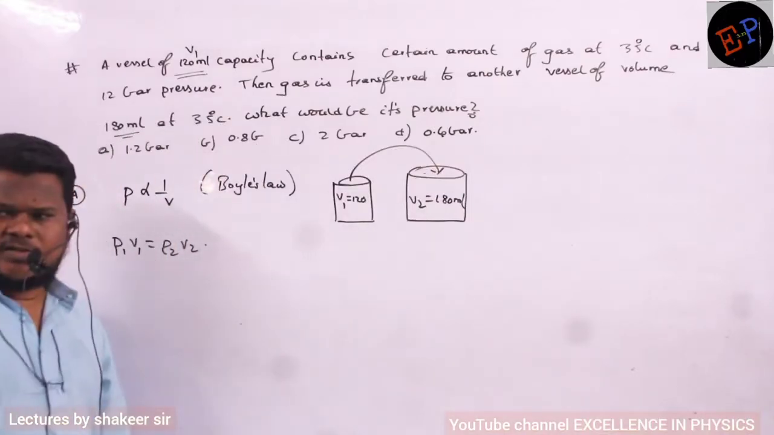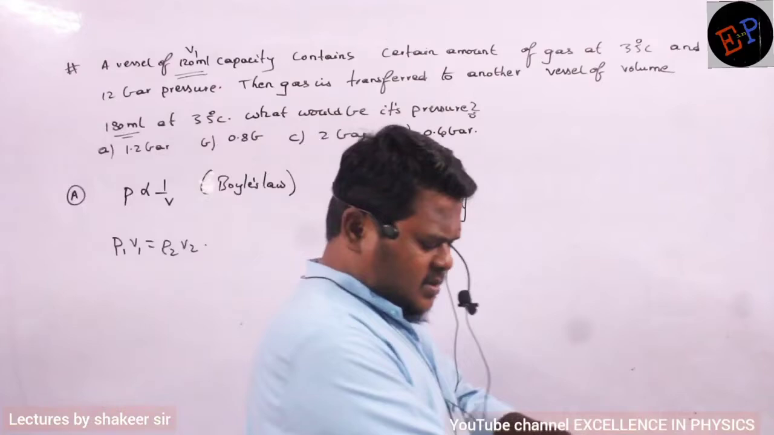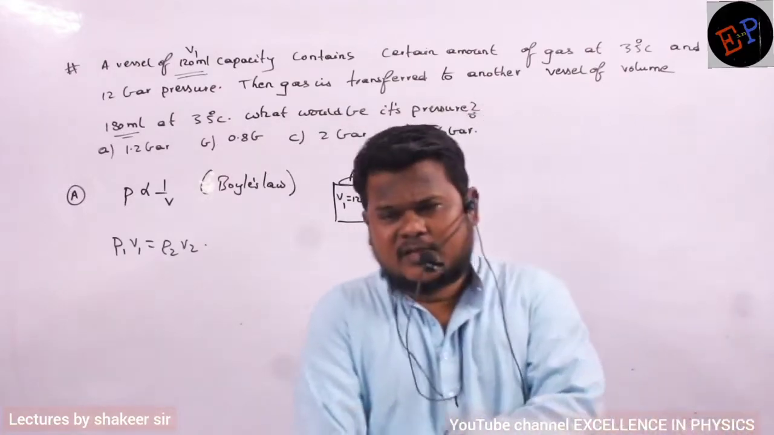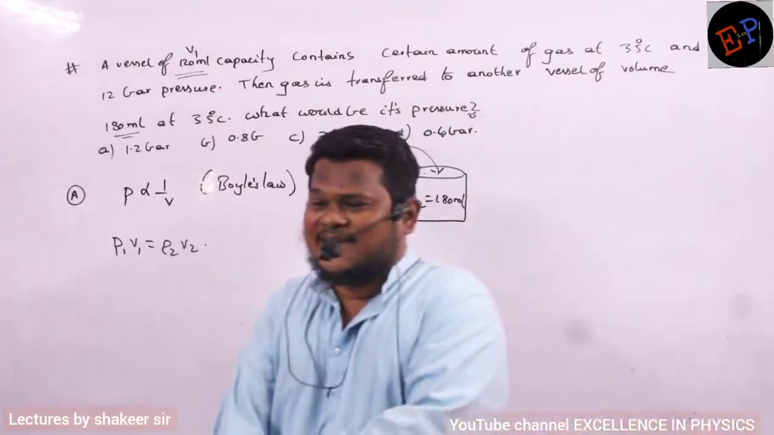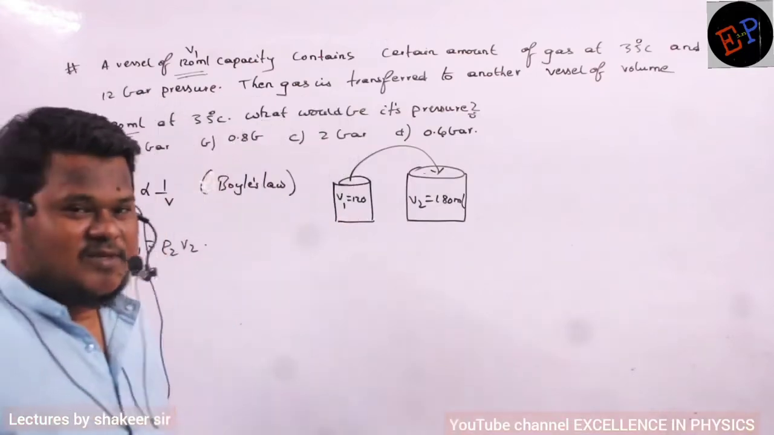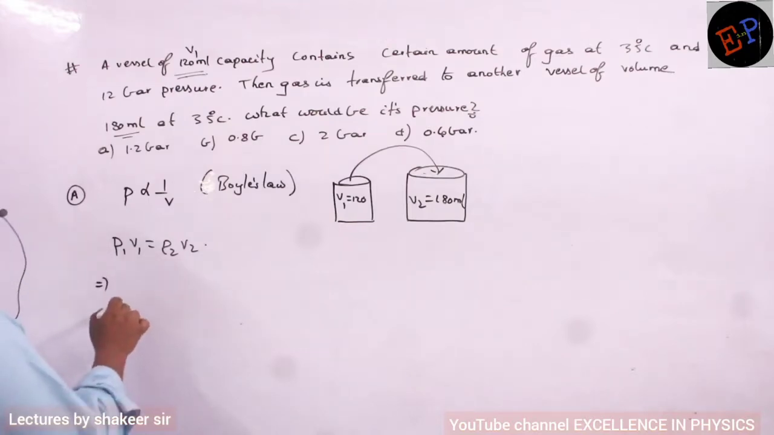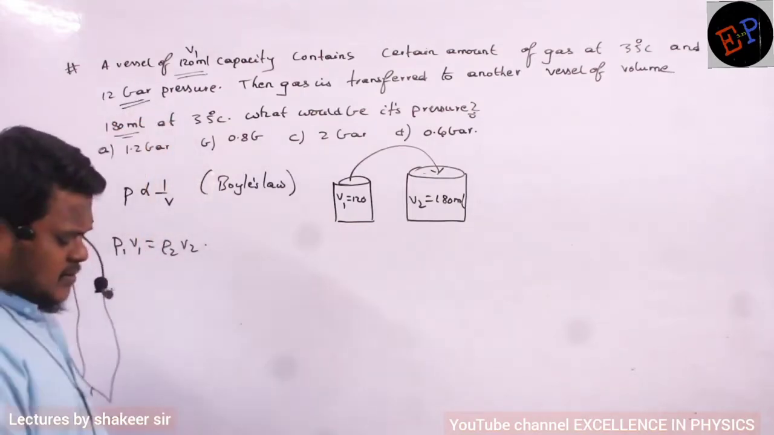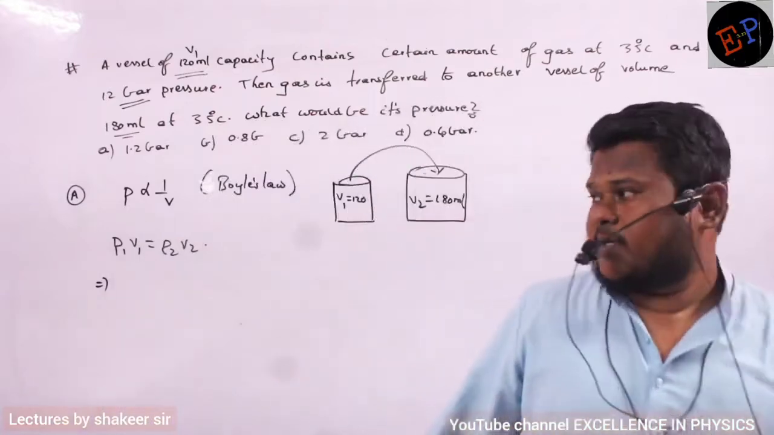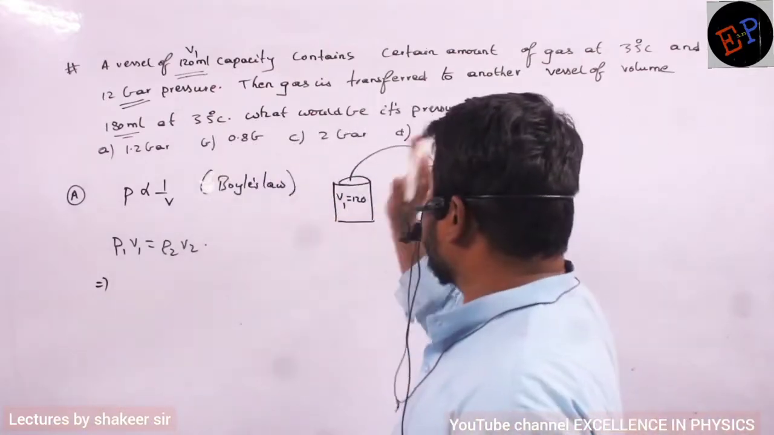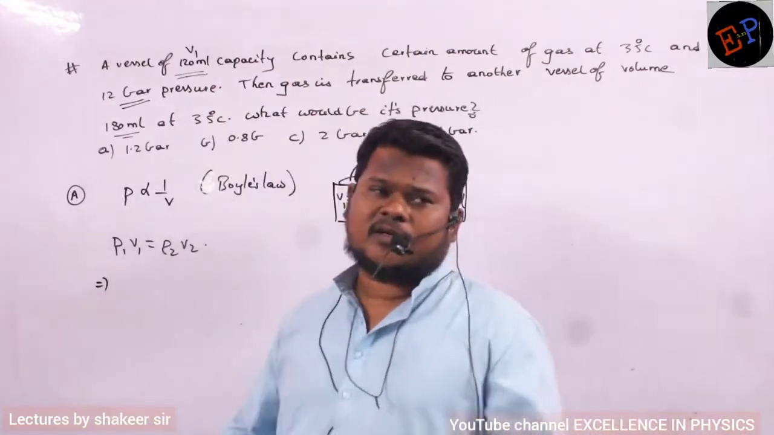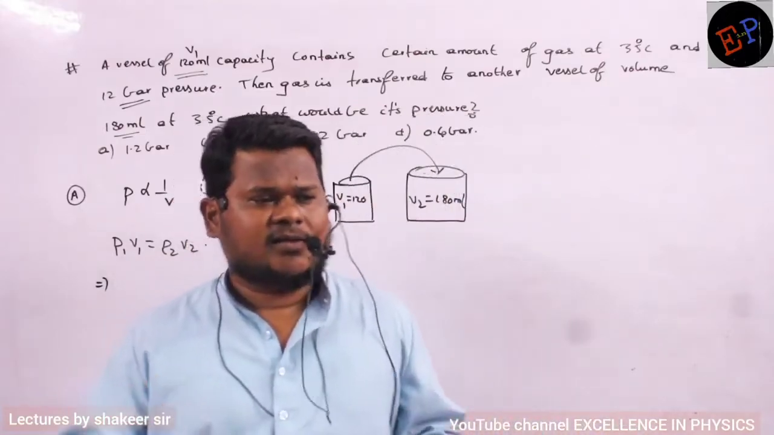Temperature is not changed, so this is an isothermal process. Temperature is not changing, so therefore we can consider this to be Boyle's law. Therefore, what is the initial pressure? 12 bar. See, here units are given in bars, and the options are also given in bars only, so you need not convert this into atmosphere or any other unit.